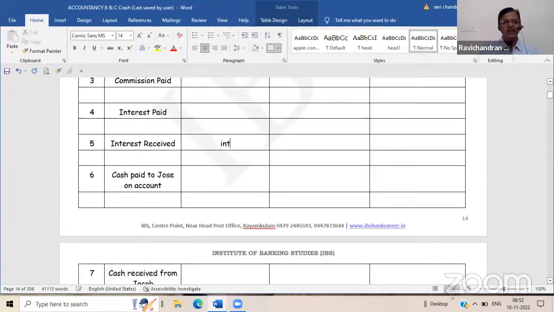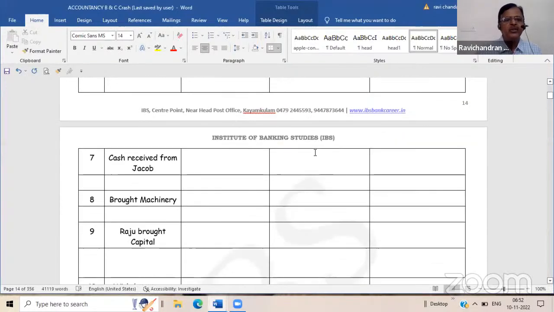Now interest received. Interest account is nominal and cash account is real. Cash account is debited. Interest account is credited. Interest paid has similar entries.